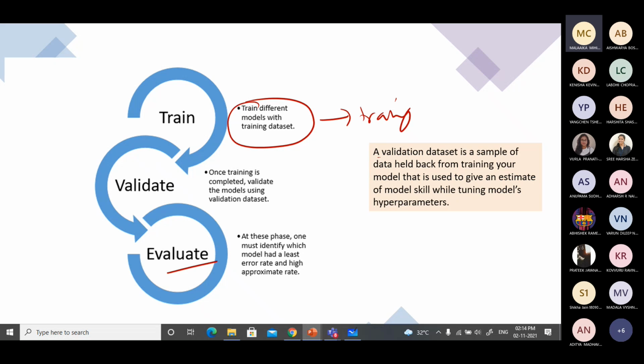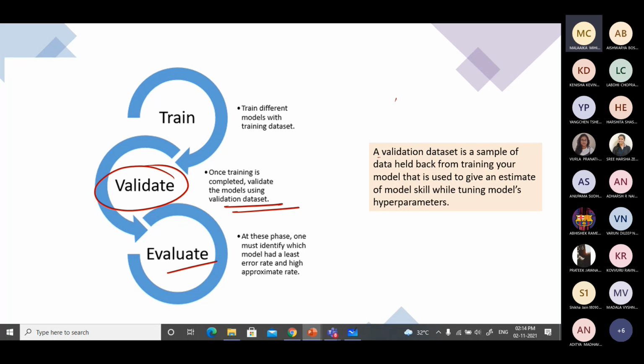So for the other two data sets, suppose you want to validate, you need a validation data set. What is validating generally? Any idea? Any product validation? Validation of the product means what? To see how accurate it is and if it's working the way it's supposed to.